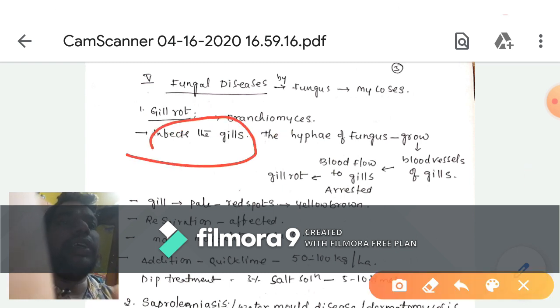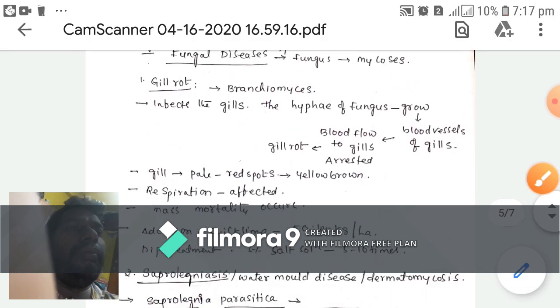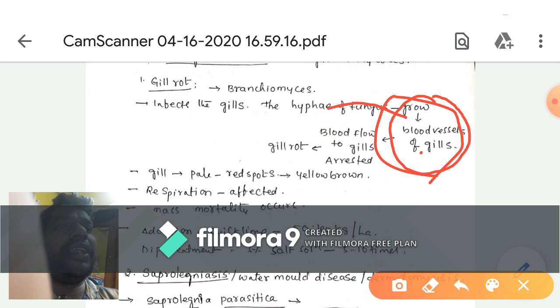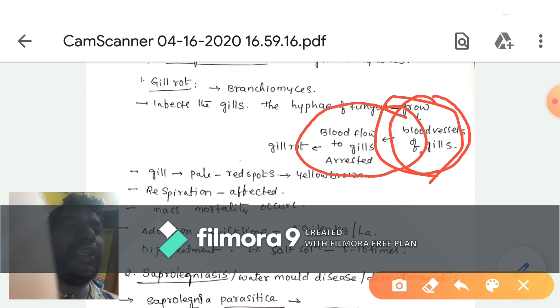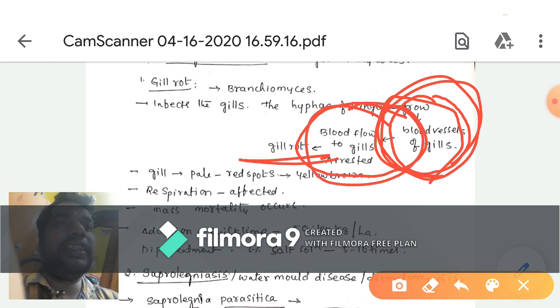It infects the gills, and this fungus rapidly grows in the blood vessels of the gills. It completely arrests the blood flow to the gills, hence it is called gill rot disease.